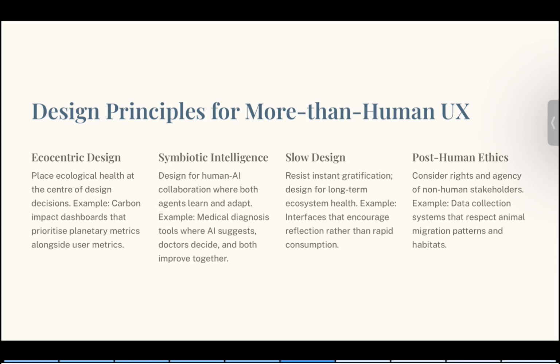The second one is symbiotic intelligence. Systems designed so humans and AI can learn and adapt together. For example, AI-supported medical diagnosis systems where both parties, the doctor and AI, improve through collaboration. And next, slow design encourages long-term thinking and reflection instead of instant gratification. For instance, interfaces showing long-term ecosystem outcomes rather than short-term metrics.